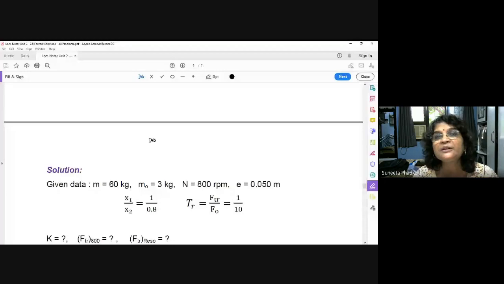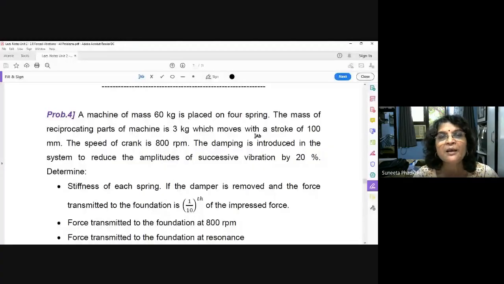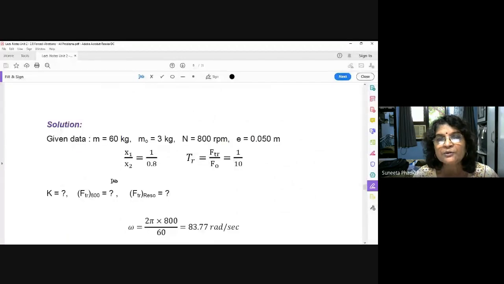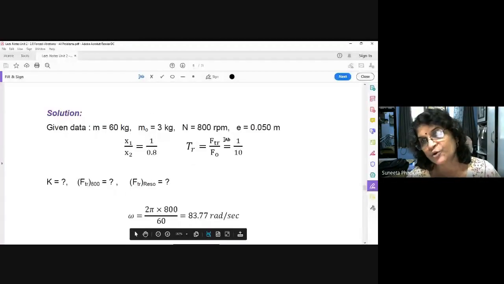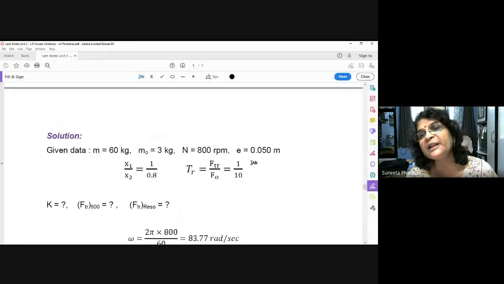The mass of the reciprocating parts of the machine is 3 kg, which moves with a stroke of 100 mm. So what does the stroke of 100 mm mean? What will we find out from the stroke? Here I have written, eccentricity e is stroke divided by 2, because it is the length of the radius of the crank. The radius of the crank is half of the stroke. So stroke is 100 mm, so eccentricity is 50 mm, that is 0.05 meter.